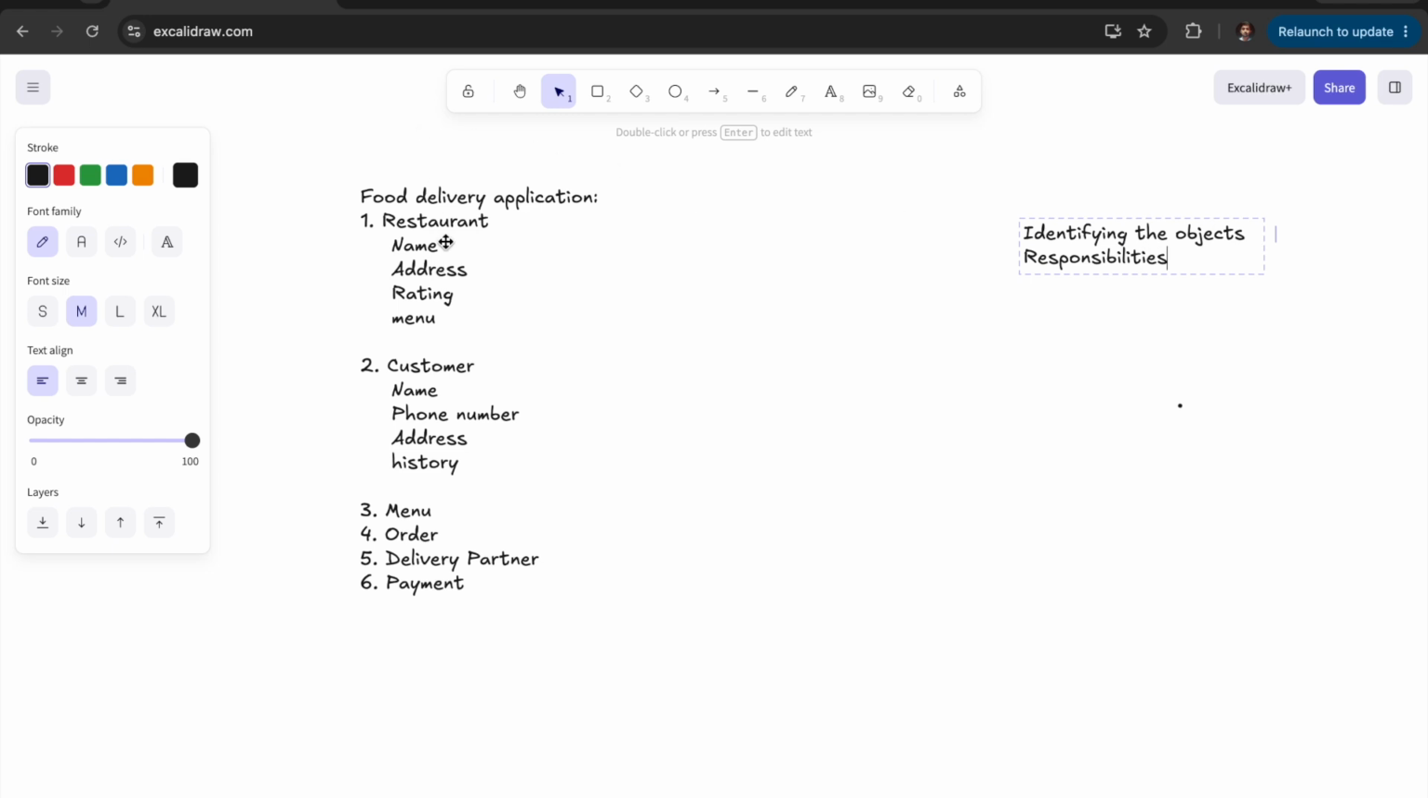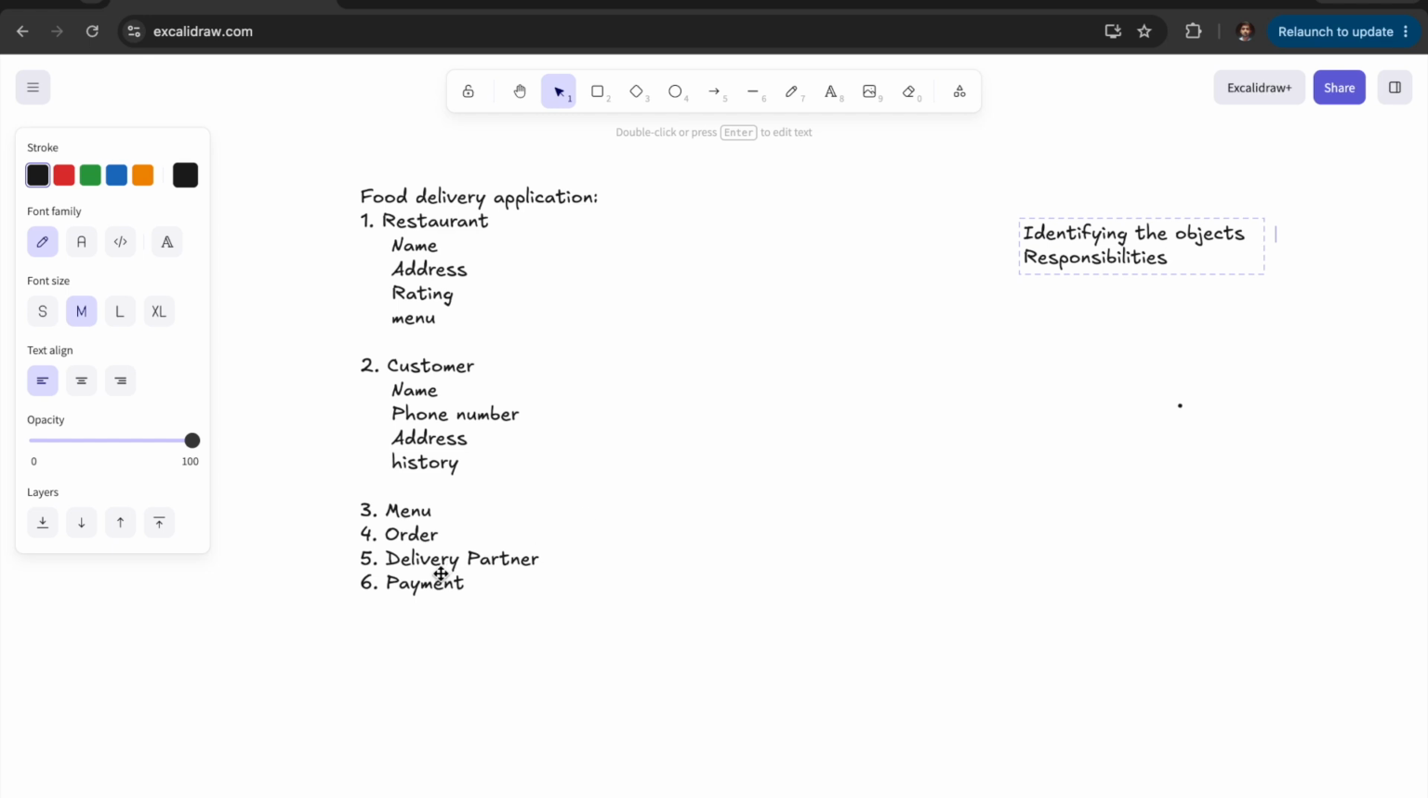The restaurant's responsibility is to prepare food. The customer's responsibility is to order food. And then the menu's responsibility is to show all the list of items that are there in the menu, or all the list of items that the restaurant has to offer. Our order's responsibility is to keep the crucial order data in it.